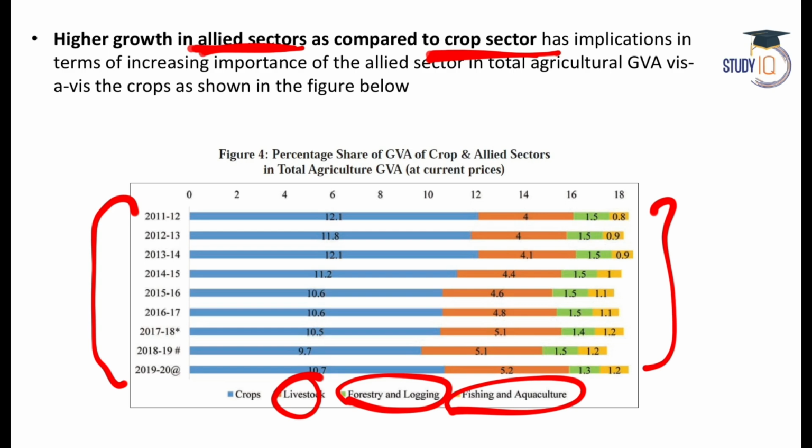And this is important also because livestock, fishing, forestry, they provide much more secure returns to the farmers because they are not dependent on rainfall, for example. And farmer has much more stable income for livestock, dairy and these things. Also, farmer can make much more money in these sectors. That is why government is promoting sericulture, apiculture. Now we see a lot of honey FPOs are opening up, honey processing plants are opening up. So allied activities need to be increased in India,